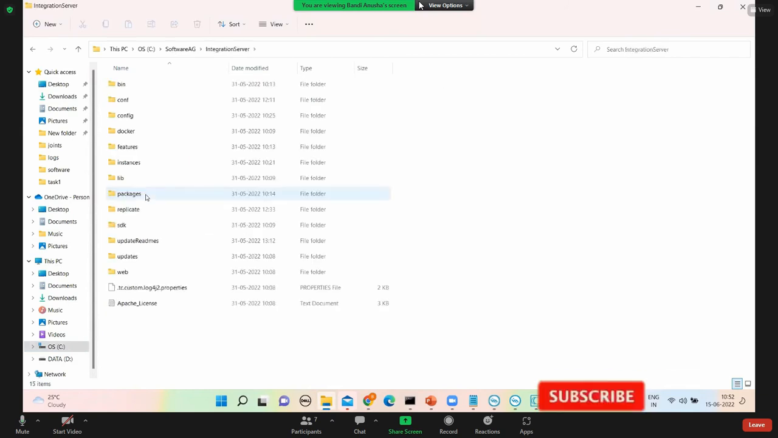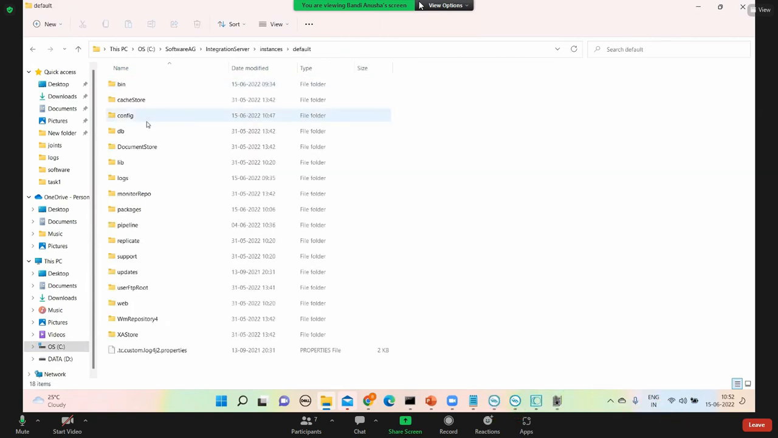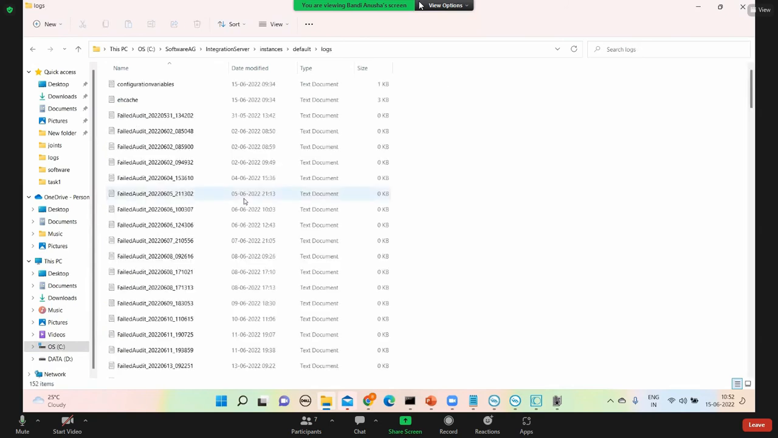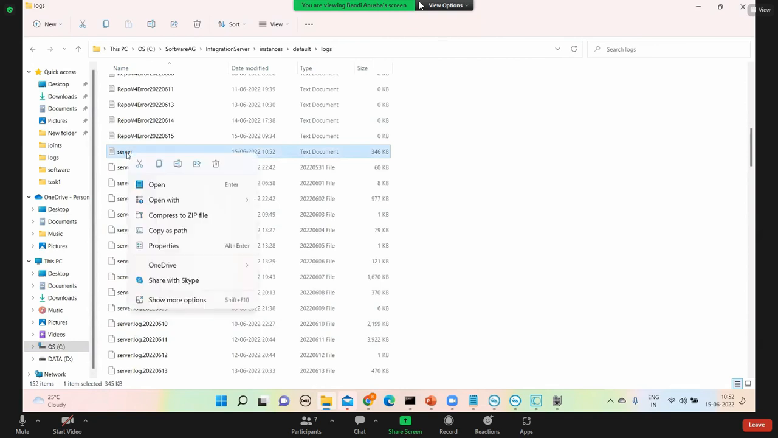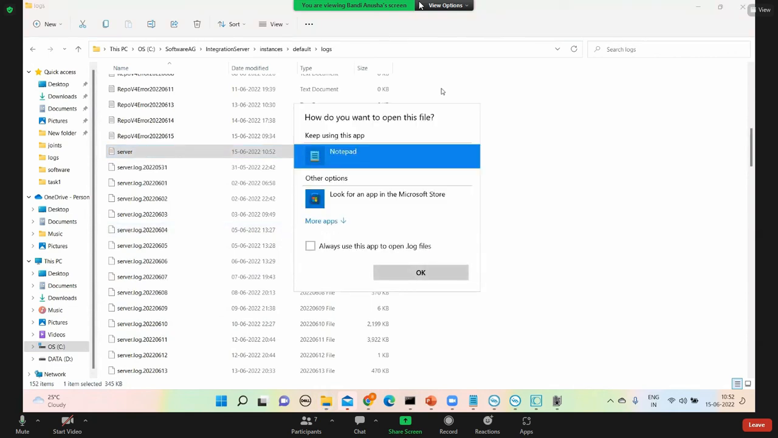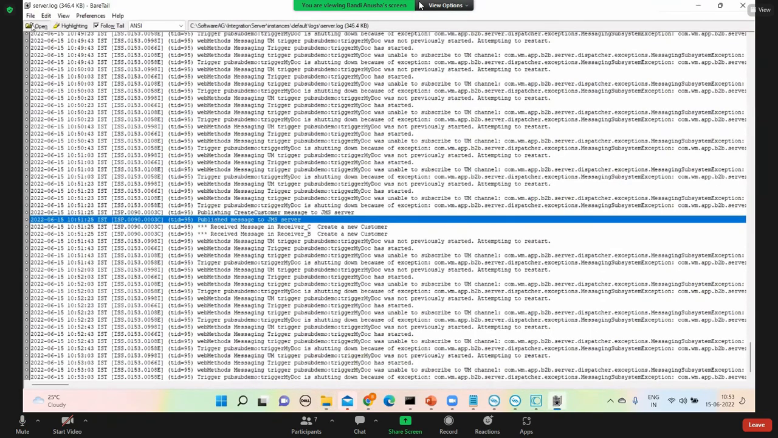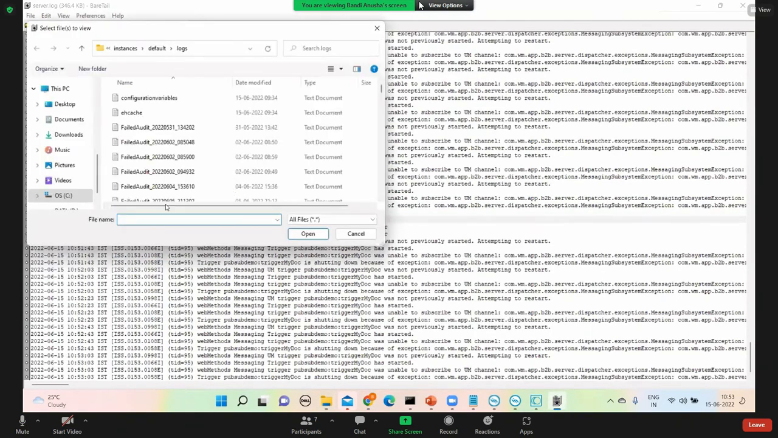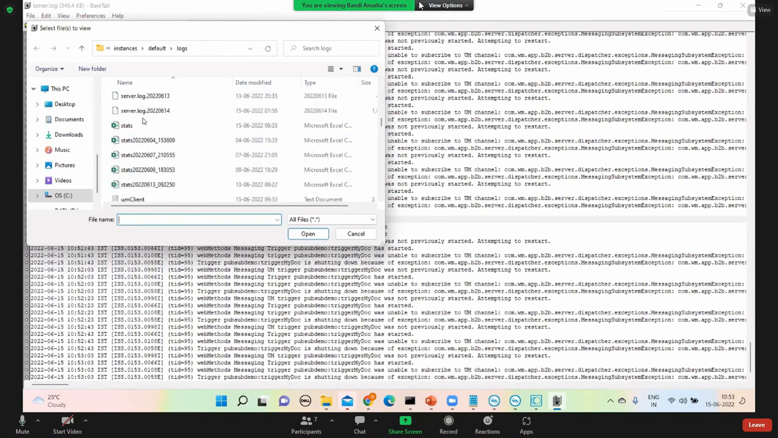Integration Server, instances, default, logs. Yeah, logs, server. So yesterday what Anusha did was right click server.log, open with, choose another option. Directly I copied and pasted, sir. Yeah. So what she did is from here, open, she went to the open option and selected it. So that's why it's opening this file.